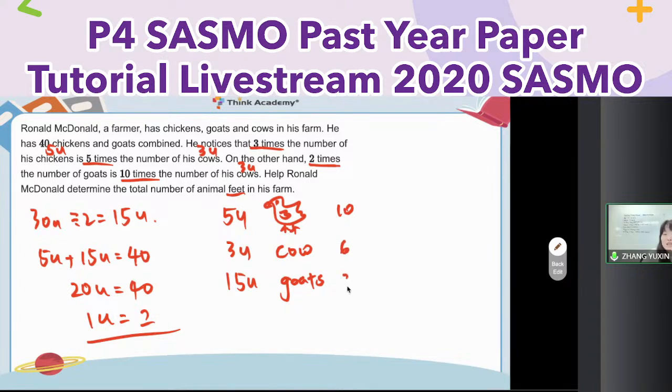The last one, 30. How many feet? Pay attention. How many feet for chicken? Right, only 2, okay? Only 2. So 10 times 2, 6 times 4, and then 30 times 4. Do addition, how many feet in total? 164. Is it duck? Similar to each other, right? Only the feet. For chicken, it's like this. For duck, it's like this, maybe.